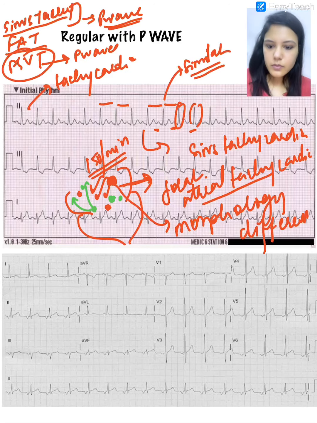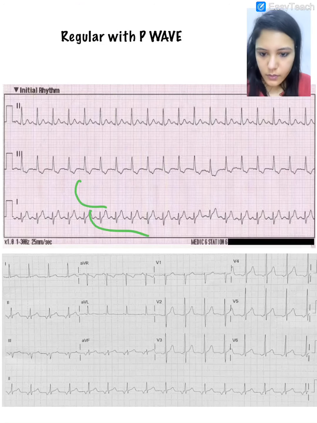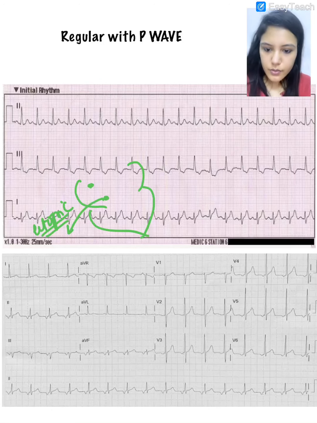So suppose this is the sinus node, and here there is an atrial ectopic focus which is firing at a rate more than the sinus node. So now this will become the pacemaker. Now what will happen?